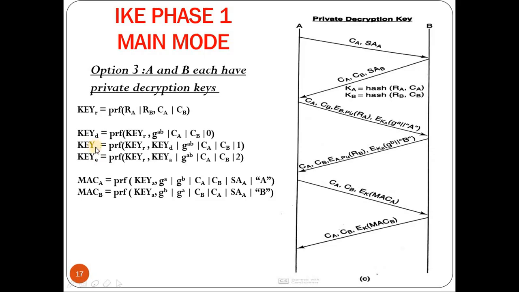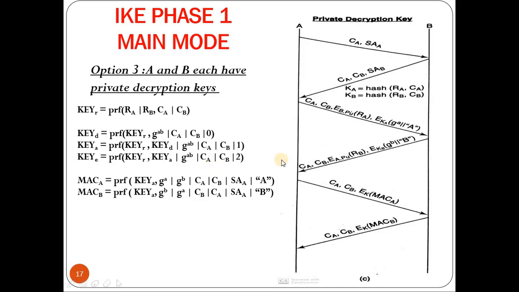Now similar to option 1 and option 2, these three keys, that is key D, key A and key E, have the same computations. The only difference is in the root key. The root key is a pseudo random function applied on the first parameter, RA concatenated with RB, the random numbers chosen by A and B. The next component is cookie A concatenated with cookie B. So here the root key is changed. Once the root key changes, it affects all the other keys, that is the derived key, authentication key and encryption key as well, which in turn affects the calculation of MAC.